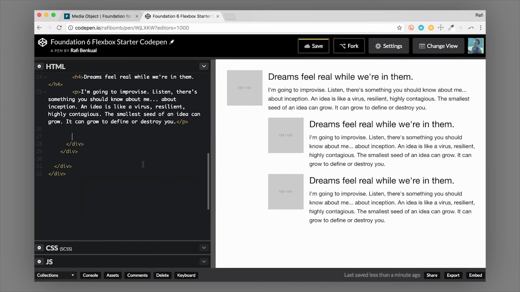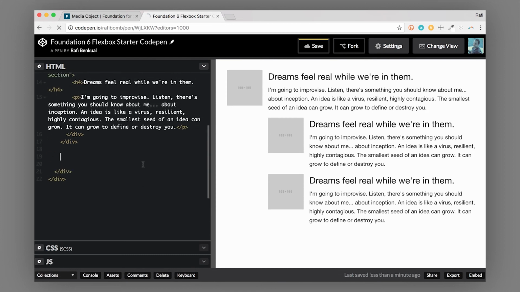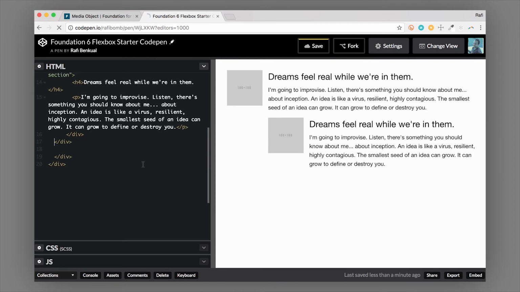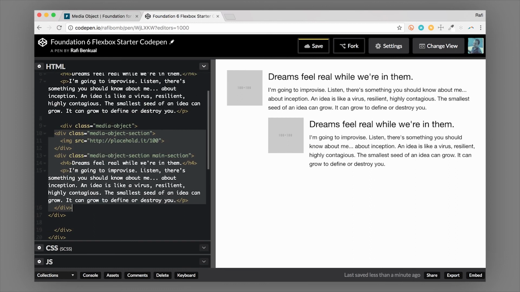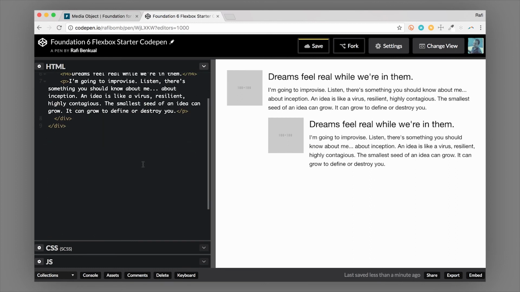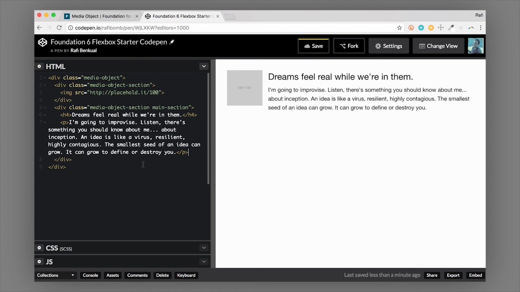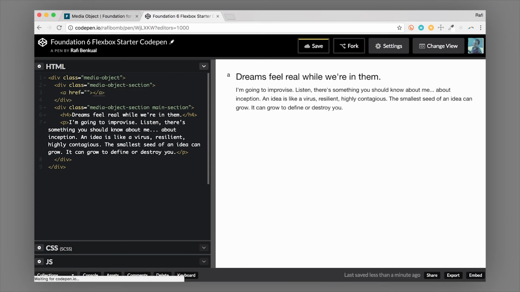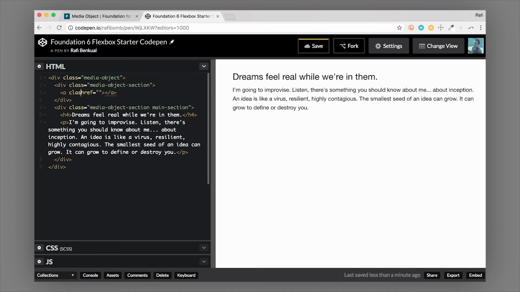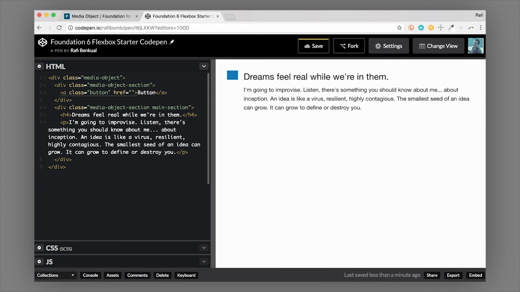So last thing I want to mention on the media object is that while it's typically used with image and text, it can actually be used with quite a few other things. And so I just want to cover some other use cases for the media object. So here we have an image and some text, but then we can also use this instead with something like a button. So let's just do that. So we have our button here, and let's just say it's a button.